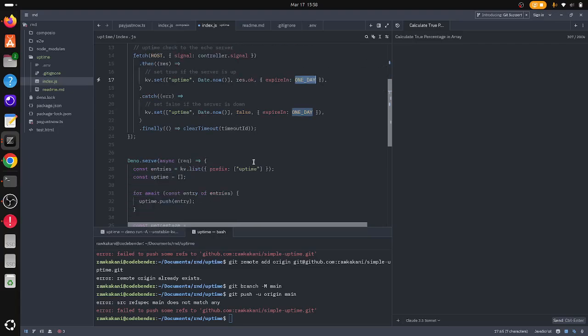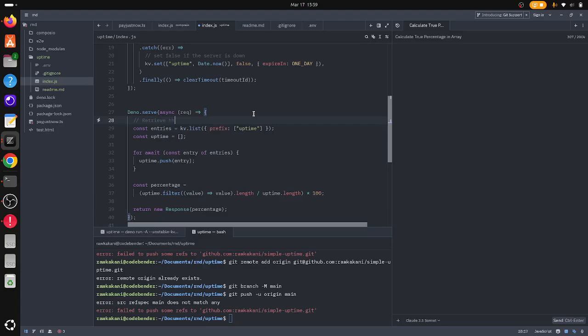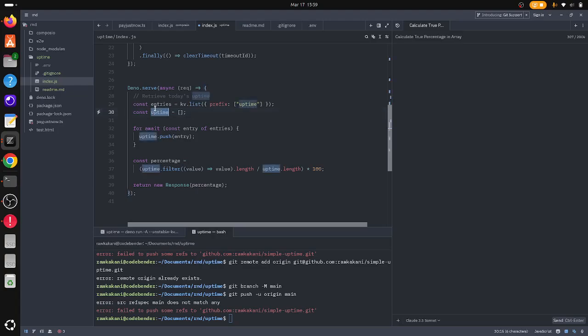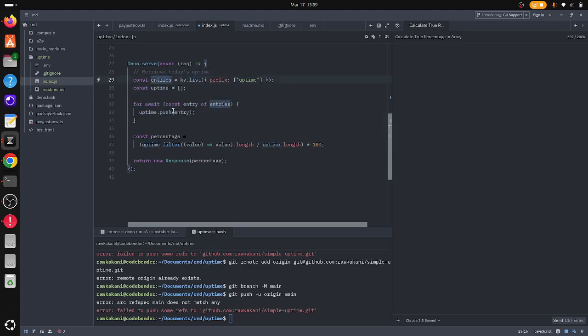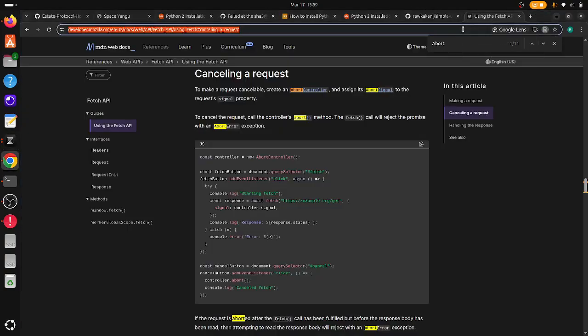Cool, great. So I save it, and then I now retrieve today's uptime. I just create another constant variable for all the uptimes. I then loop through all the retrieved uptimes and push them into the array. Once I pushed it, I then do a percentage value to see how much uptime it is, and then I just return it as a response, which should look like this. Right now my service is 100% uptime. Whoop whoop, yay.